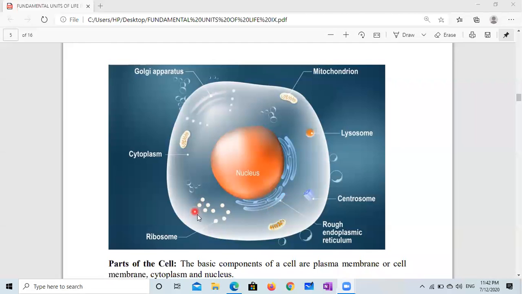Ribosome is responsible for protein synthesis. Golgi apparatus does the work of repackaging the substances formed by the endoplasmic reticulum. It means proteins and lipids are repackaged by the Golgi apparatus and sent to their destinations for further use.